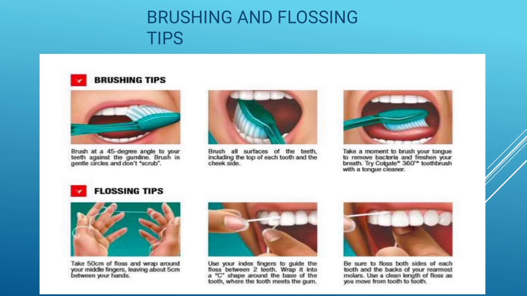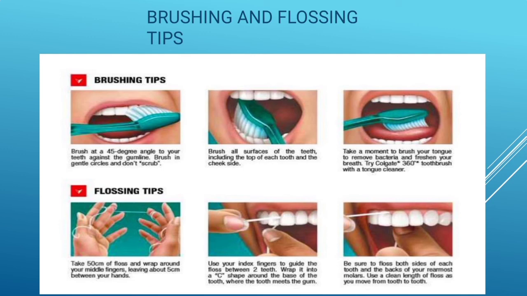See the first picture: brush at a 45-degree angle to your teeth, and brush in gentle circles and don't scrub. These are the brushing tips you should know. And second, you can see flossing tips.